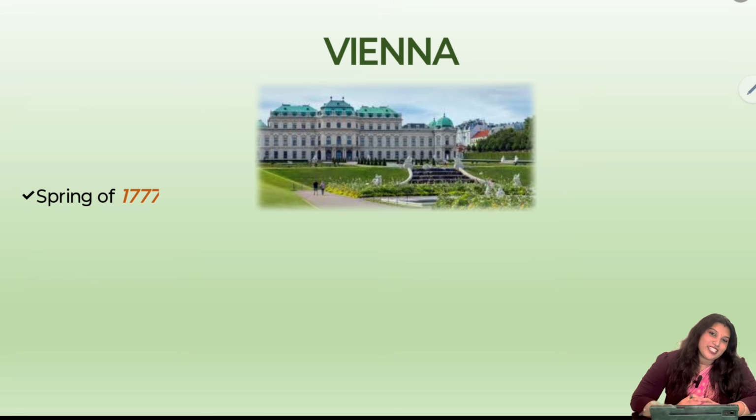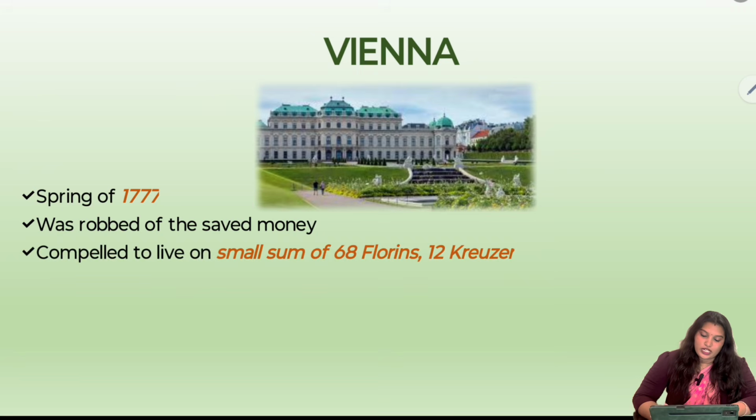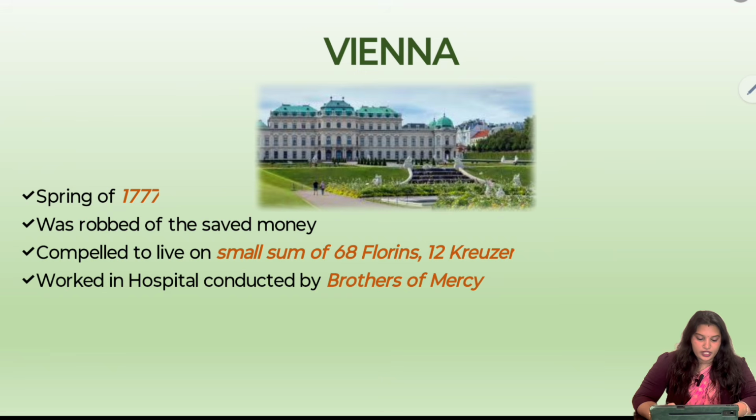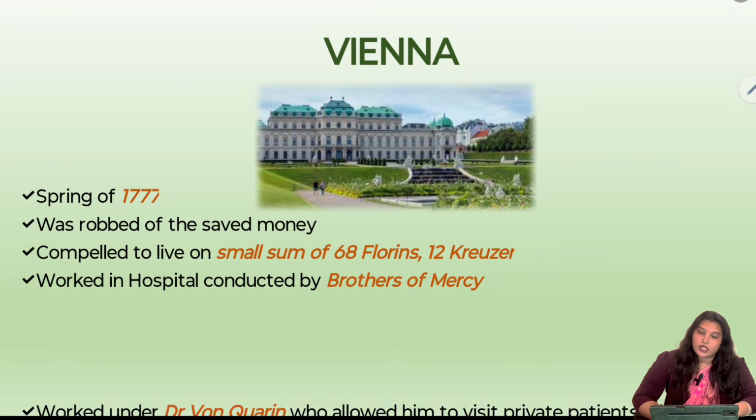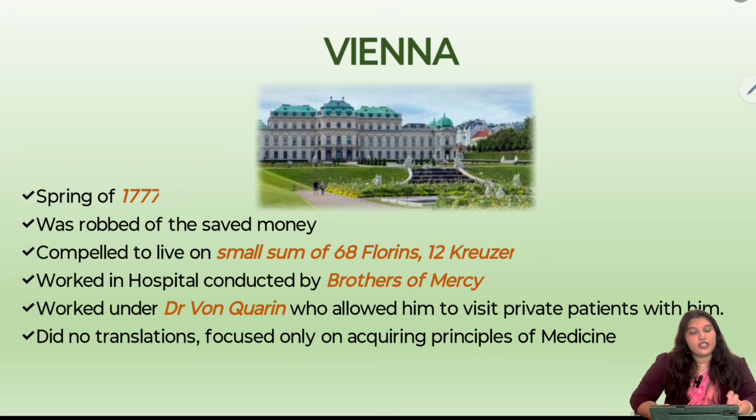He was robbed of all the money he had saved from his translation work and from teaching other languages, and he was left with a very small sum of 68 florins and 12 kreuzer. He worked in a hospital conducted by the Brothers of Mercy in Vienna. He worked under Dr. von Queren, who allowed him to visit private patients with him, and he did no translation during these years in Vienna. He just concentrated on acquiring the skills of medical practice. He completely dedicated his time in Vienna to acquiring the principles of medicine.